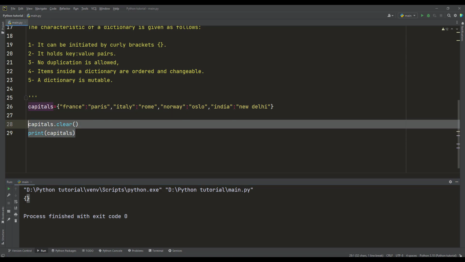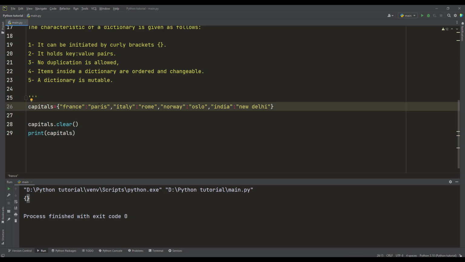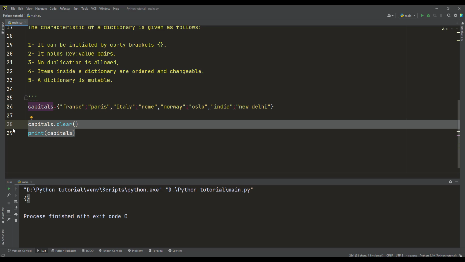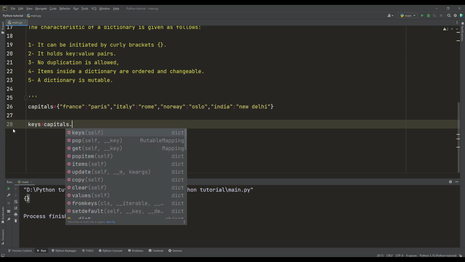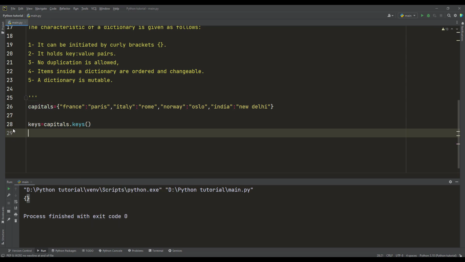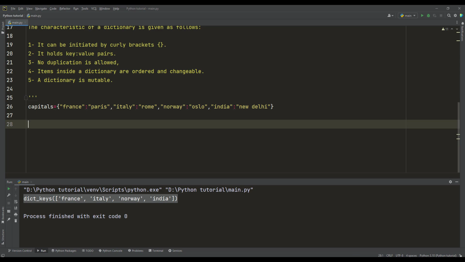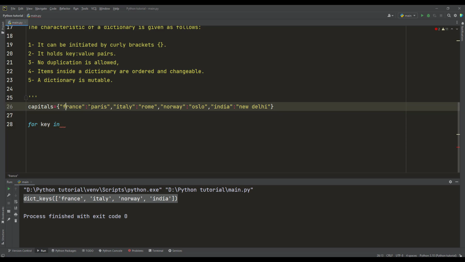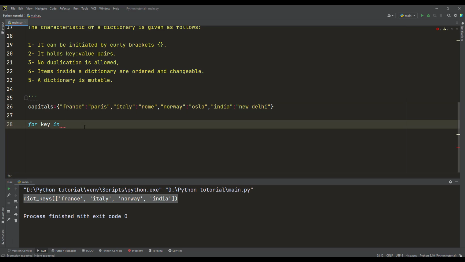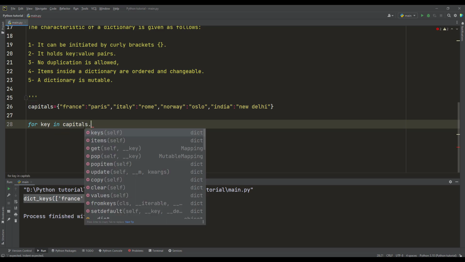Well, what if I want to take only keys or only values? I can identify, for example, keys, which will be capitals. There is a method called keys. So I use .keys, and when I print keys, all the keys are printed. I can also do it using a for loop. For example, I want to deal only with the key, not the value, just the countries: for key in capitals.keys.